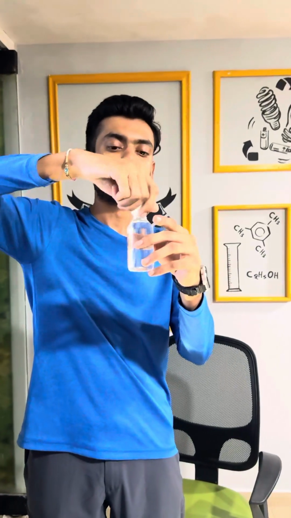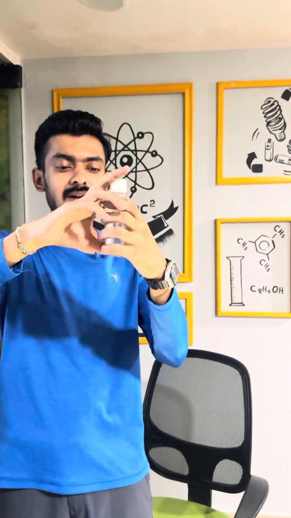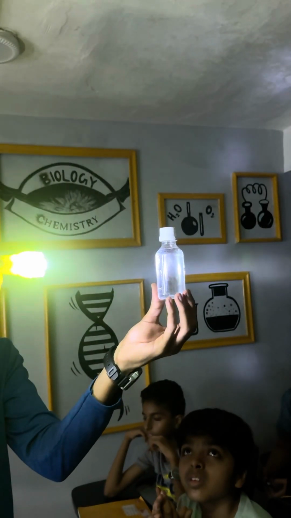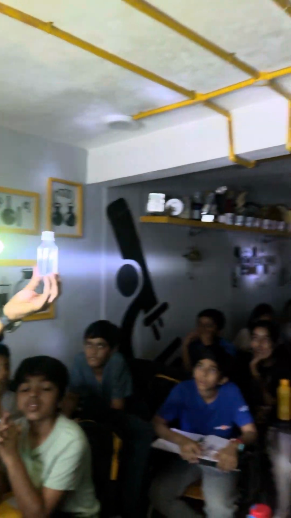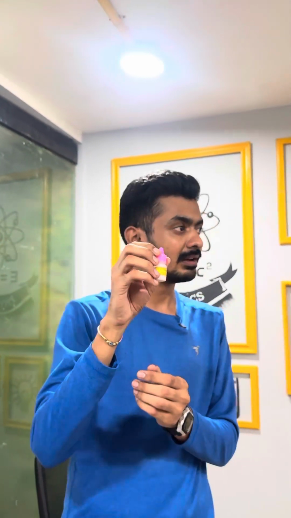Now see. If it is a true solution, then the path should not be visible. The Tyndall effect should not be visible there, right? It's not glowing. It's not glowing. See. Now it's not visible. It is just on the surface of the bottle and from there it is spreading to that side. I have one more thing, milk of magnesia.